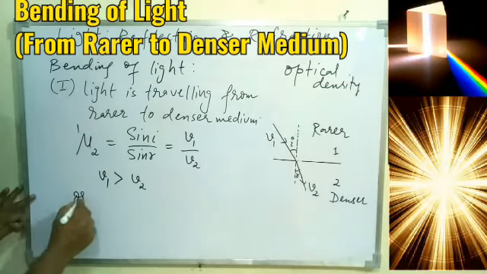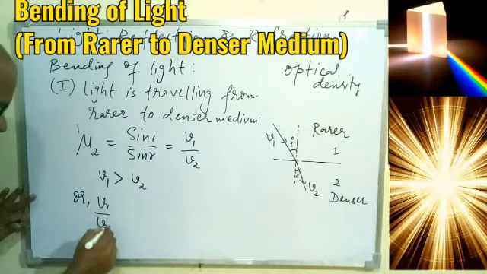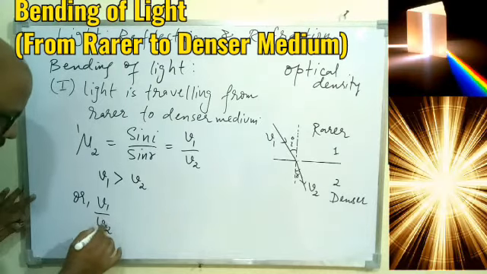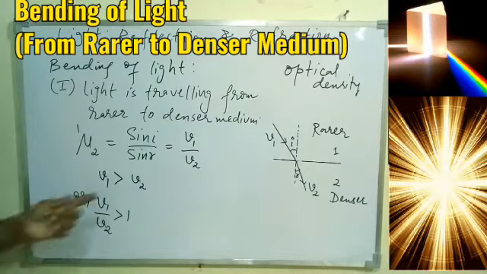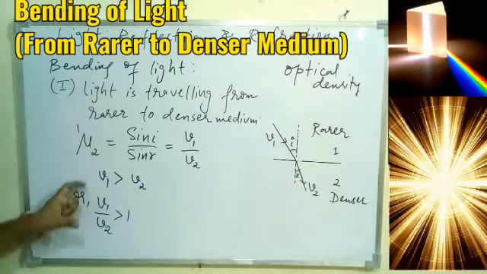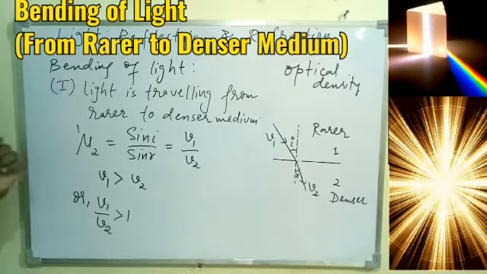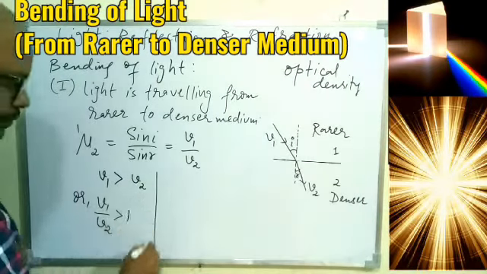Or we can say V1 upon V2 is greater than 1. So if you take V2 this side, the ratio will become greater than 1. I hope this part is clear to you. And if this is understood, then almost all things are done. So we'll continue.